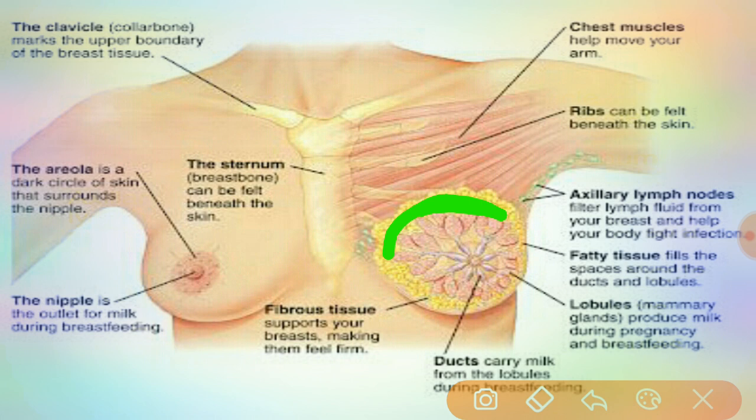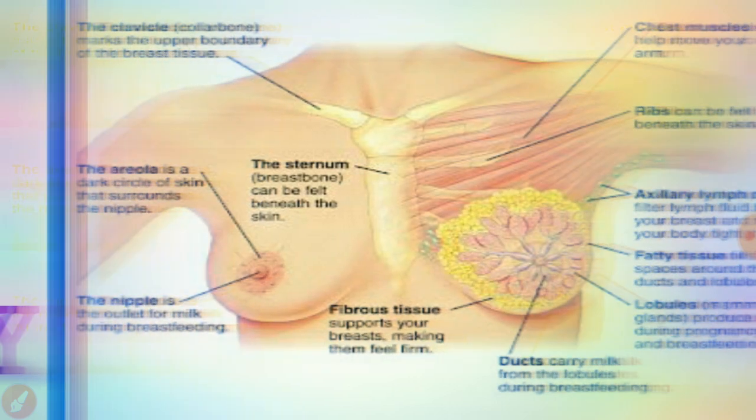Then the ducts carry the milk from the lobules during breastfeeding. The lobules are the mammary glands which produce the milk during pregnancy and breastfeeding. The fatty tissue fills the spaces around the ducts and the lobules. The axillary lymph nodes filter the lymph fluid from the breast and help the body fight infections. The ribs can be felt under the skin, and the chest muscles help move the arm. These are the parts of the breast.